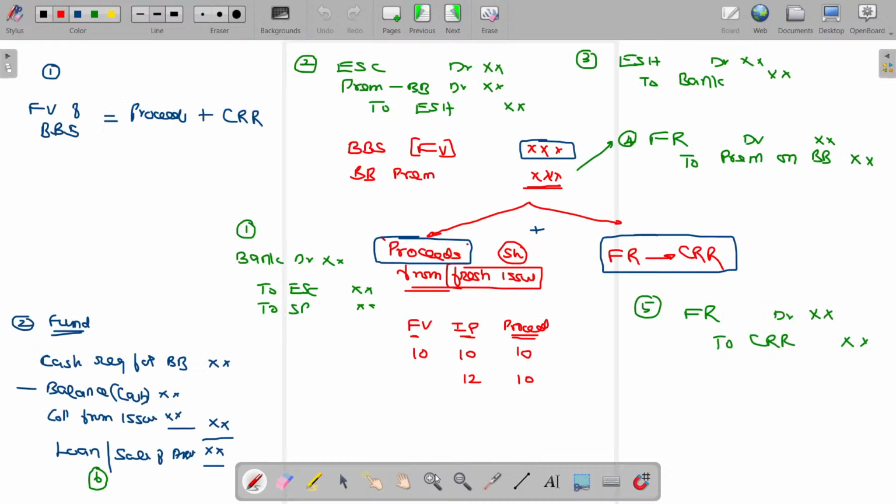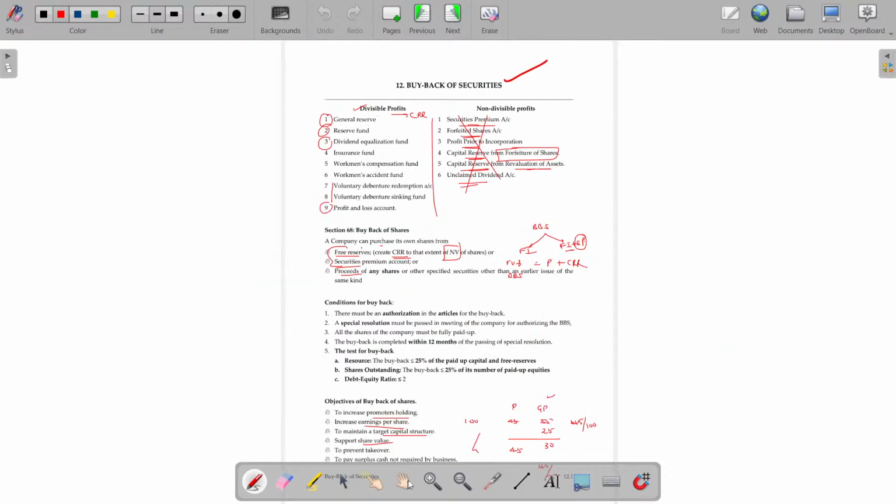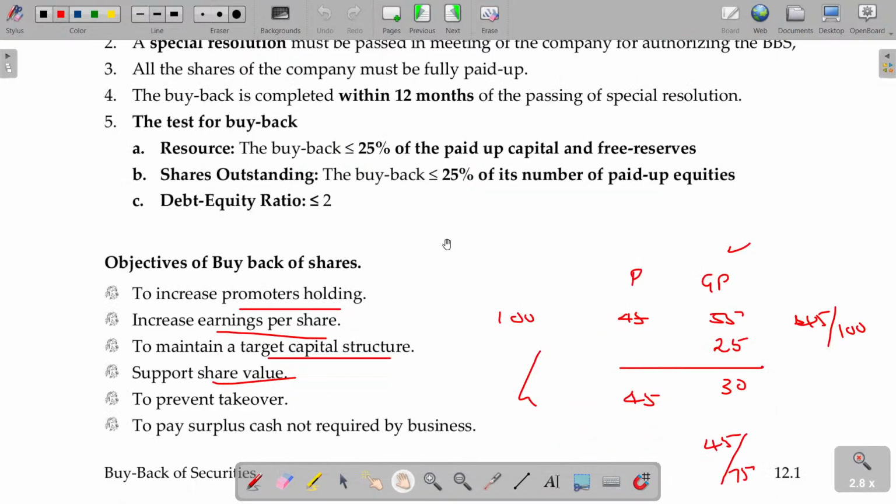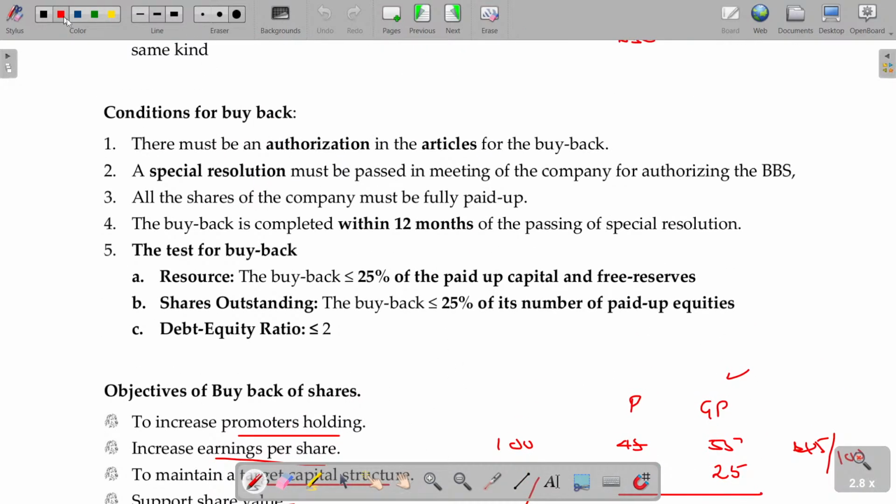Now remember, the most important point here is this one. How many shares can be bought back, sir? What is the condition for the buyback? Conditions: it should be authorized in the articles. You need to pass a special resolution. And it should be fully paid up shares. From the date of special resolution, within 12 months, it should be completed. These are the 4 conditions.